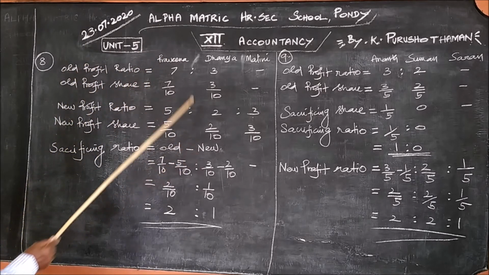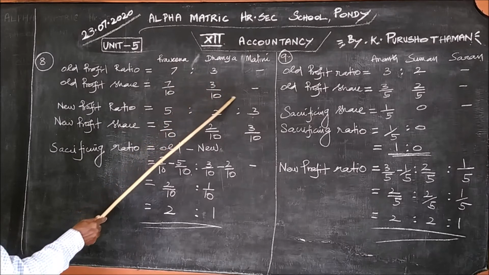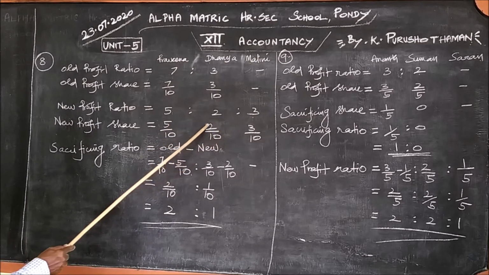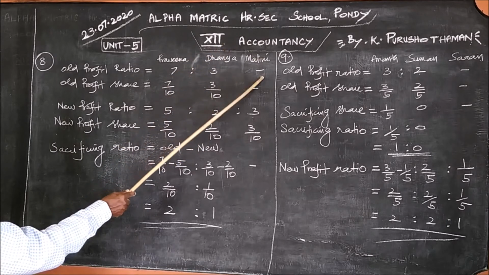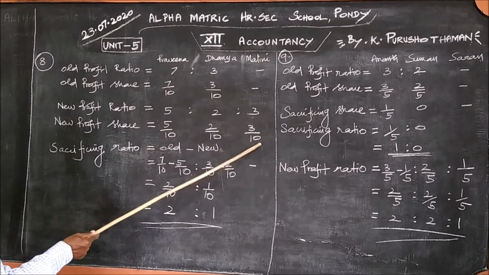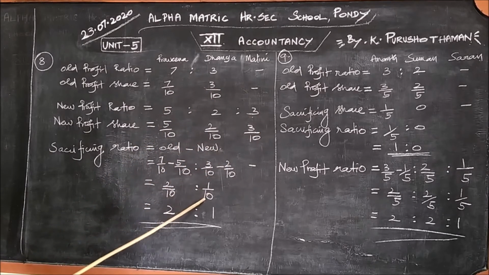And regarding Dhanya, Dhanya already has the profit 3 by 10. Now according to the new ratio, she can get only 2 by 10. How much is sacrificed by Dhanya to Malini? 3 by 10 minus 2 by 10, that is 1 by 10.